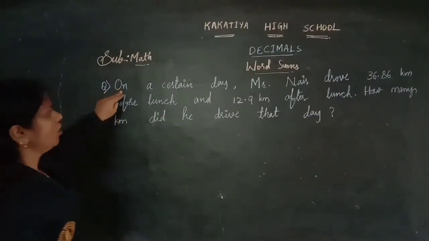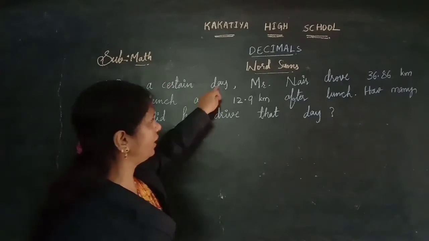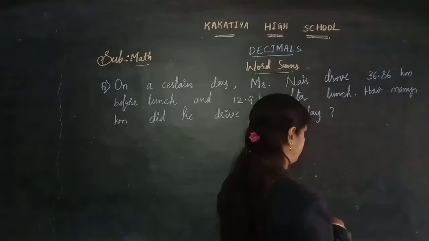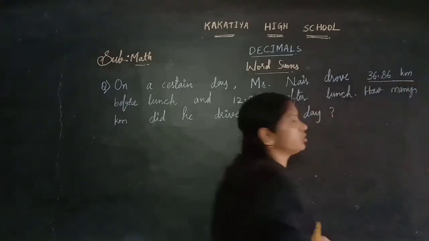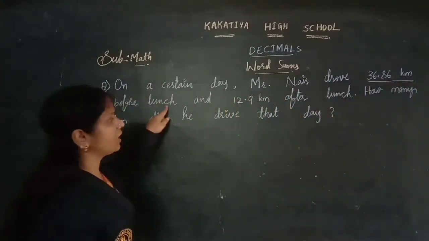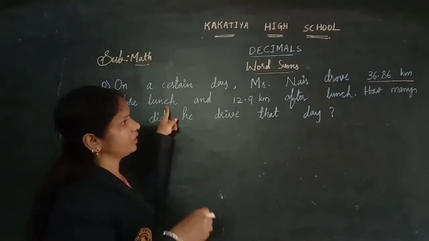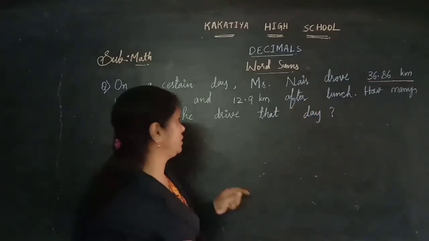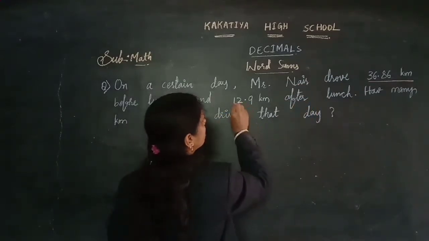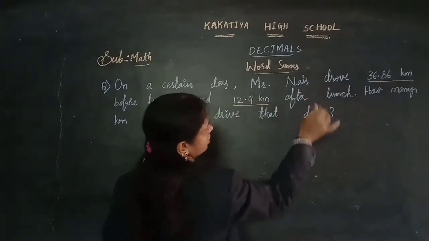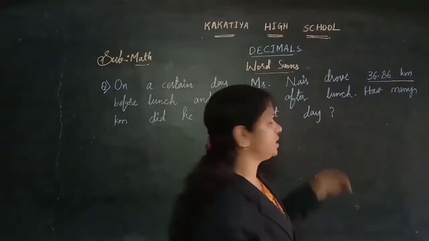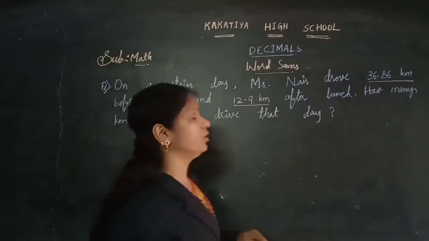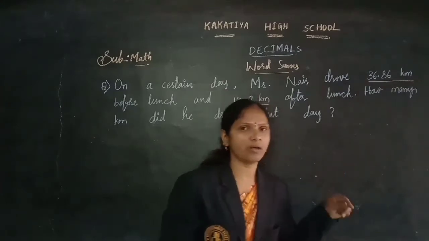This problem here. On one day, children, Mr. Nair drove 36.86 kilometers before lunch, before eating lunch, and 12.9 kilometers after lunch. After eating lunch, these many kilometers he drove, children. So, how many kilometers did he drive that day, before lunch and after lunch?